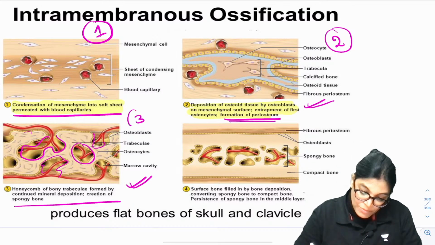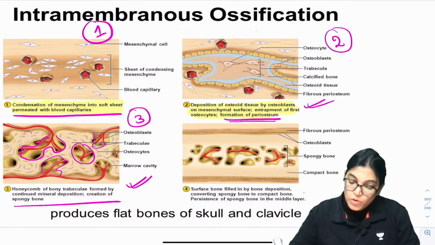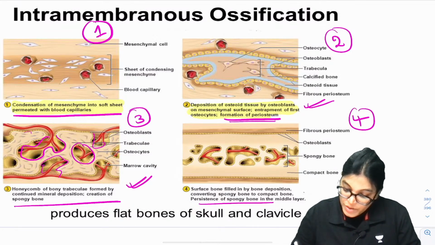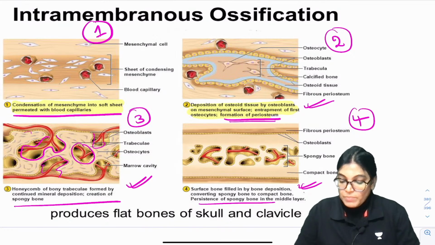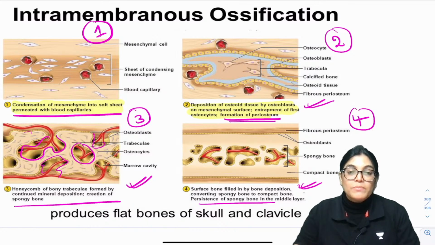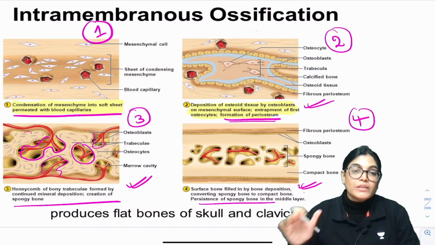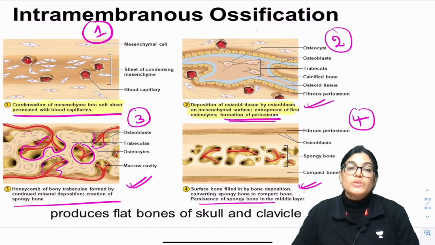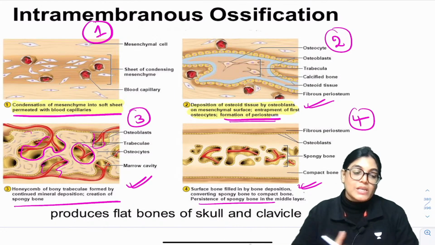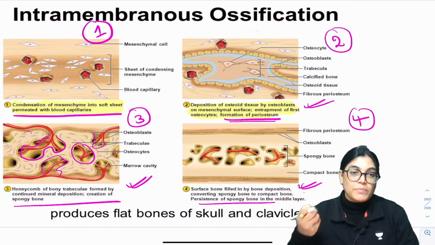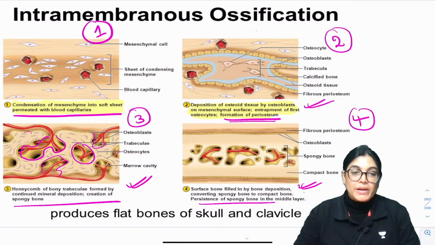The third process is trabeculae, or the creation of spongy bone, and the fourth process is that the surface bone is filled with bone deposition. Periosteum of spongy bone is coming to the middle aspect, and later on more and more matrix is added on, and this is the fourth process, the formation of bone. Actually, here what you can see is that cartilage is not formed as an intermediate step. So directly the bones are formed from the membrane or mesoderm. So this is called intramembranous ossification.